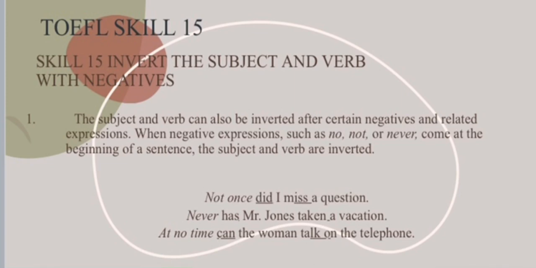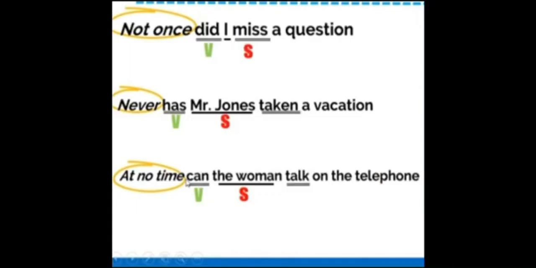As in the example: 1, not once did I miss a question. 2, never has Mr. Jones taken a vacation. 3, at no time can the woman talk on the telephone. In this example, the rule on TOEFL 15 is that if there is a negative expression, then the subject and verb are reversed. The first example is not once did I miss a question.